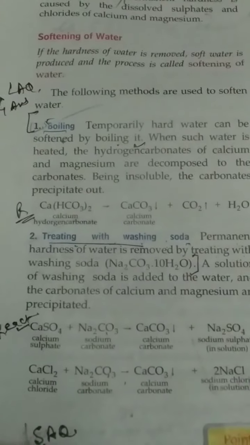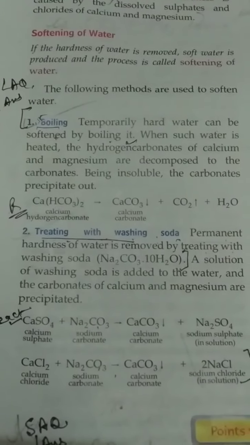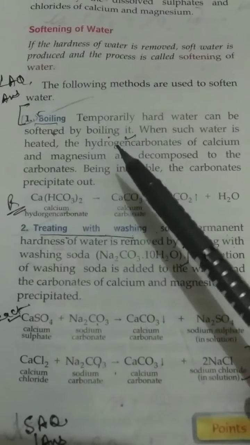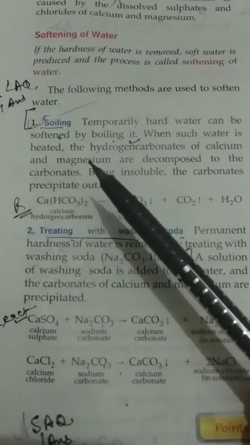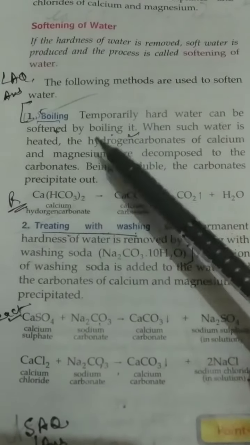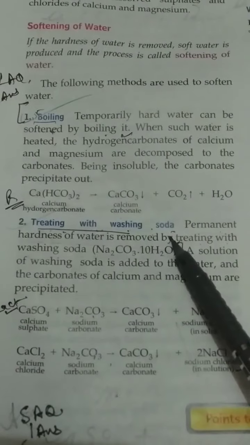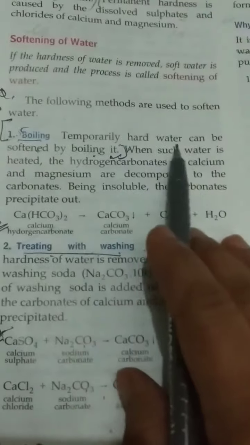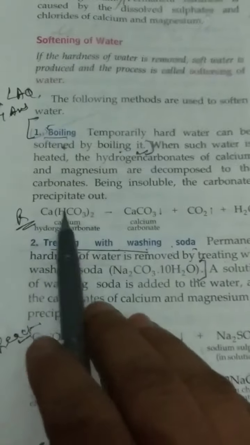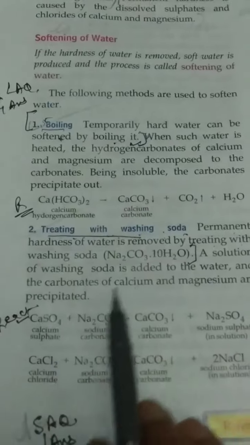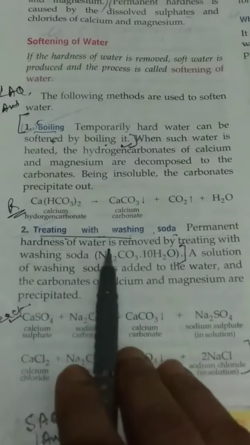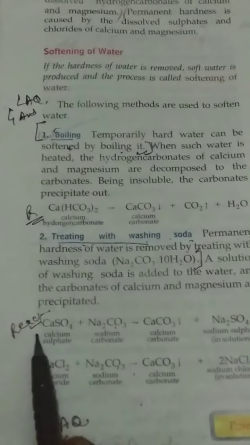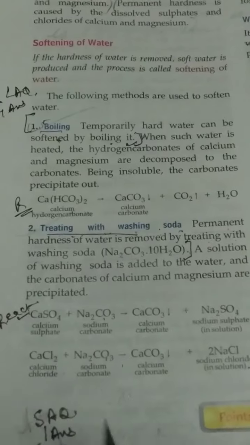In the next part they ask which methods are used to convert hard water to soft water. Then you will write this answer, that the following methods are used to soften the water: boiling and treating with washing soda. Boiling, you will write up to this: temporary hard water can be softened by boiling it. Then you will write this reaction with it. Then treating with washing soda: permanent hardness of water is removed by treating with washing soda, up to this, and then any one reaction out of this you will write.